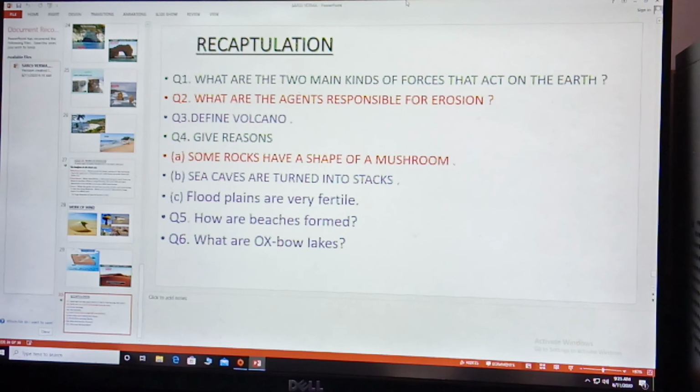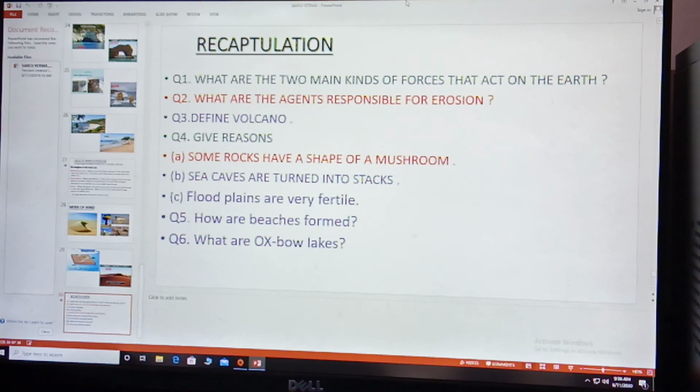Now come to floodplains. They are very fertile. Why? Because every year when the river gets flooded, the river deposits a fine layer of new sediment, which makes the soil very fertile, hence leading to the formation of flat and fertile land. How are beaches formed? Beaches are formed by the depositional activity of sea waves. Due to deposition of the sediment brought by the sea waves, beaches are formed.